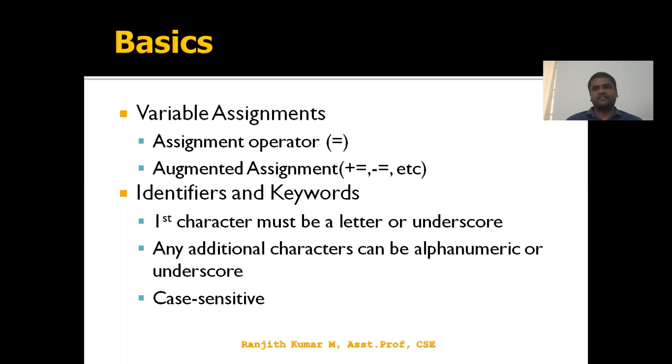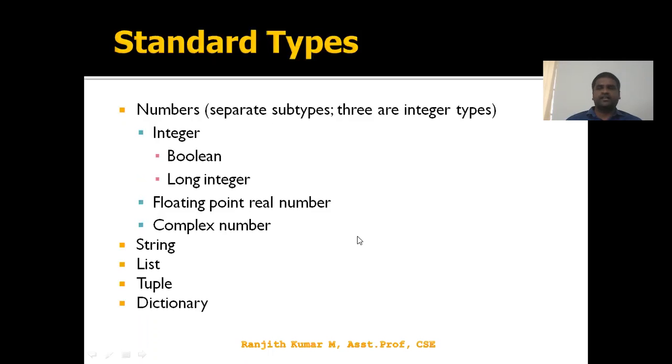Additional characters can be alphanumeric or underscore. If I want to use grand total, we should not specify grand space total, because it becomes two things, grand and total. So if you want to present that kind of string, we should use grand underscore total. And one more thing, Python is a purely case sensitive programming language. It considers small a and capital A as different. These are the three rules for designing your identifiers.